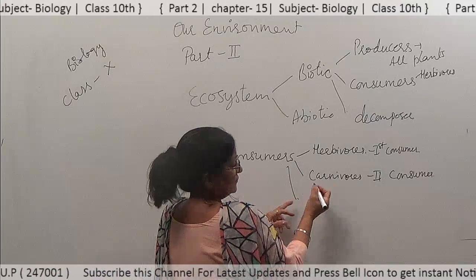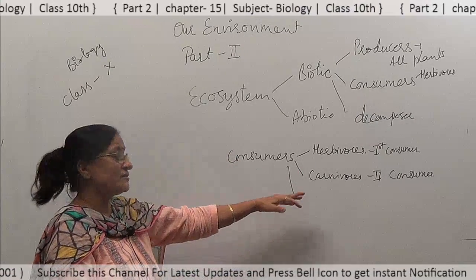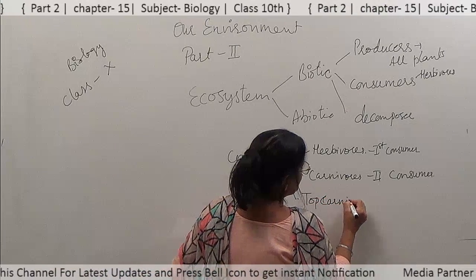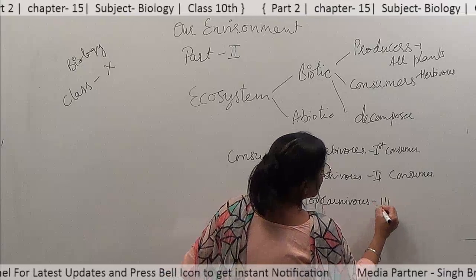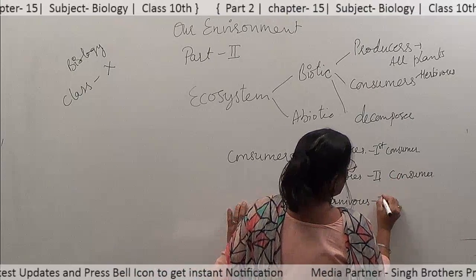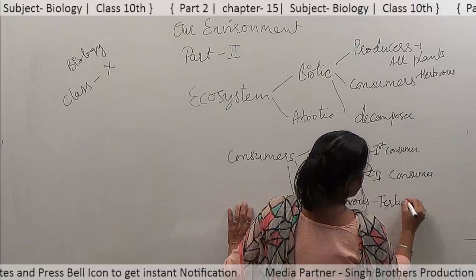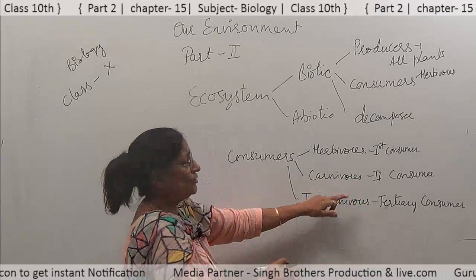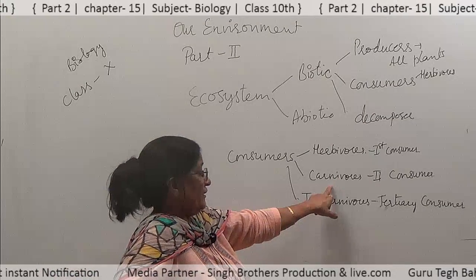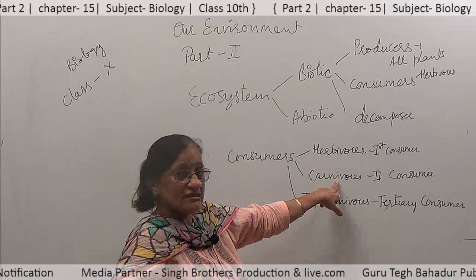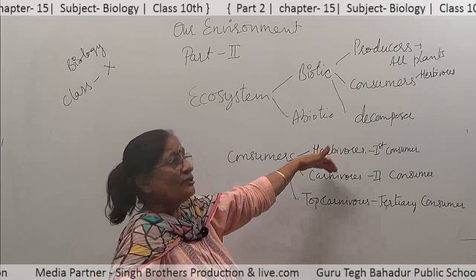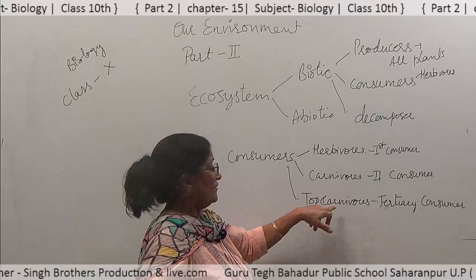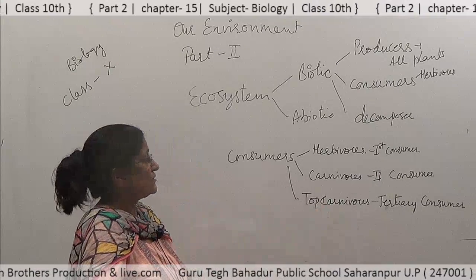And third, these are also carnivores, yet we can call them top carnivores, and these are called tertiary consumers. They feed on the second order consumers, or we can say they take their food from the plant eating animals. They are the top carnivores.